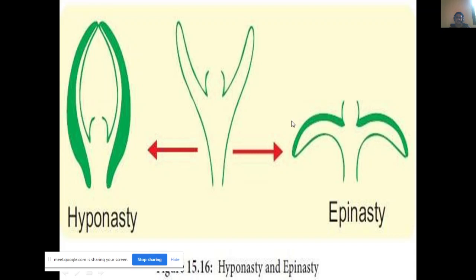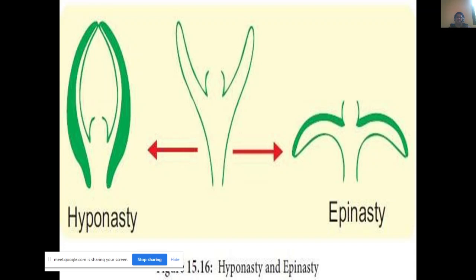That means due to the accumulation of more pressure on the upper surfaces, generally they bend downwards. Okay, if it is closed due to hyponasty, the inside pressure helps in the closing of the flowers or the plant leaves.